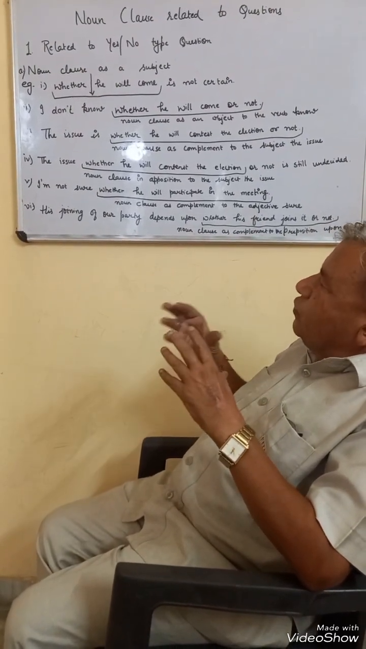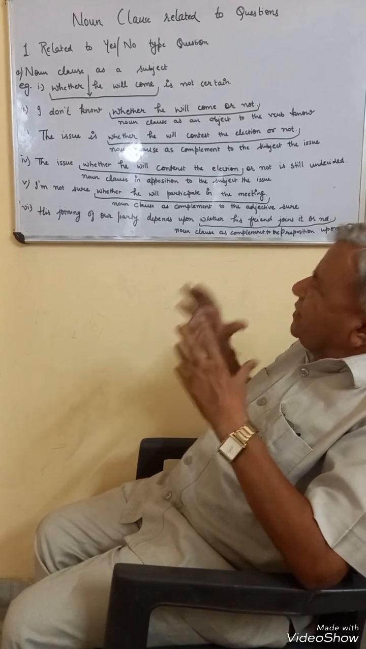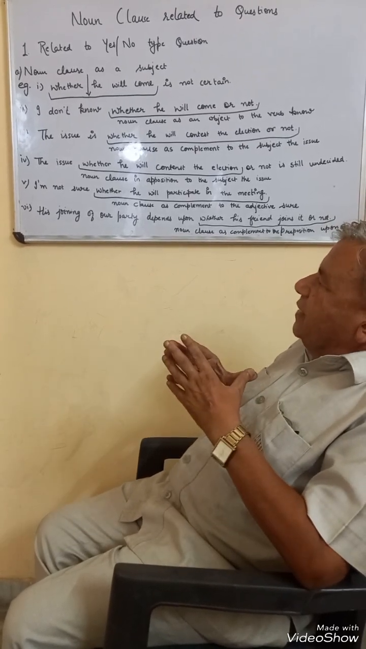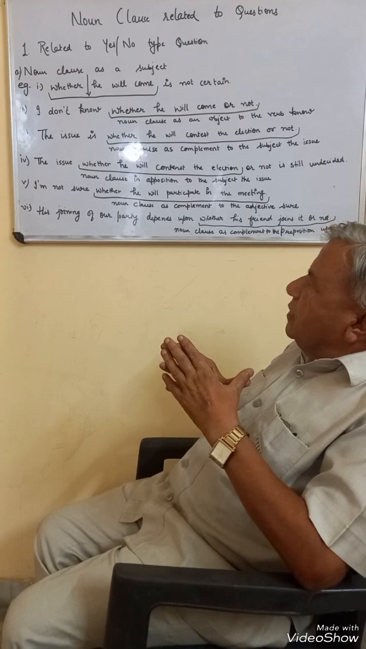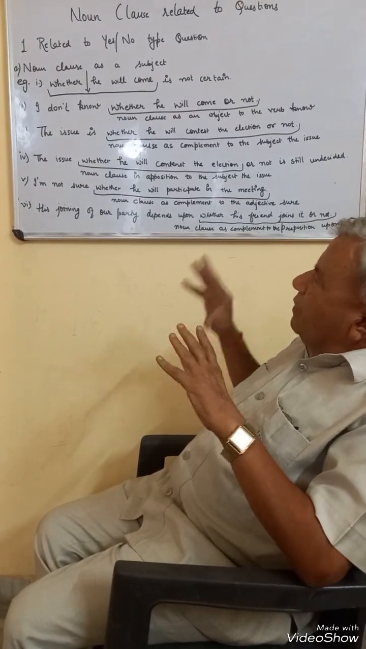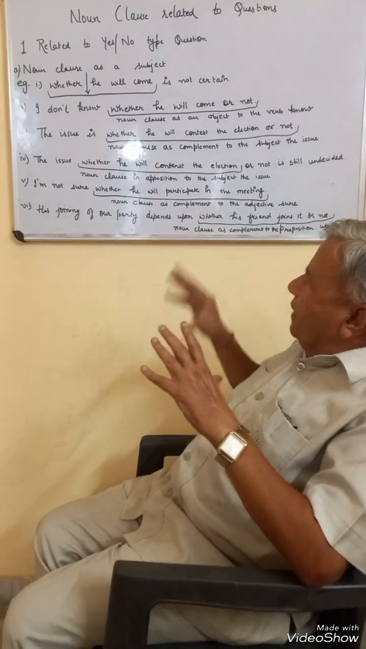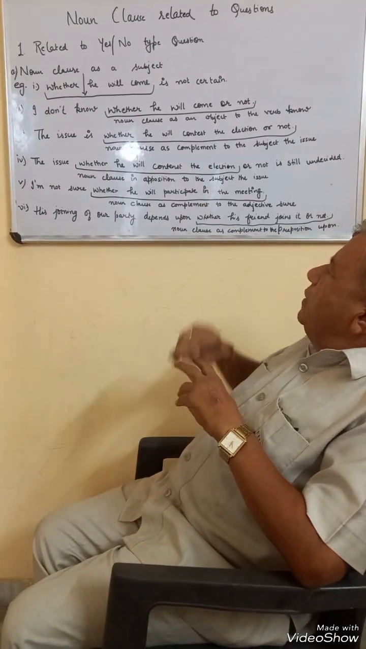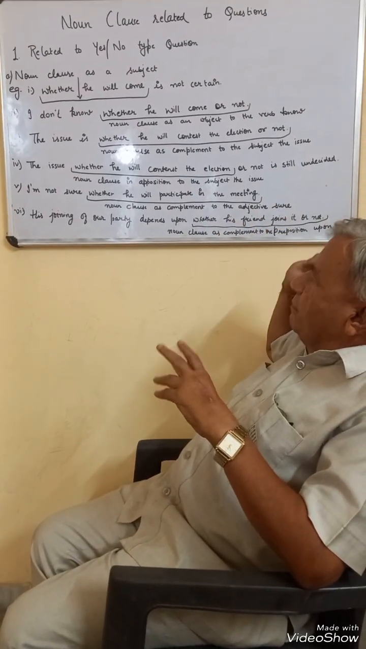And then it also acts as a complement to an adjective. In the fifth sentence, sure is an adjective. And what is sure? Its meaning is being complemented, its meaning is being explained through the noun clause, "whether he will participate in the meeting."